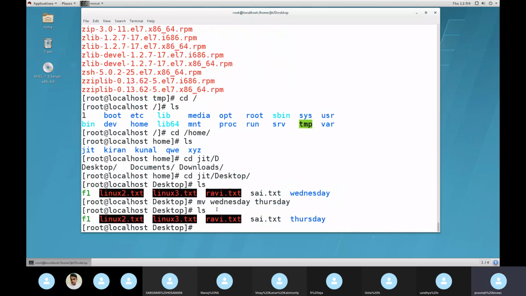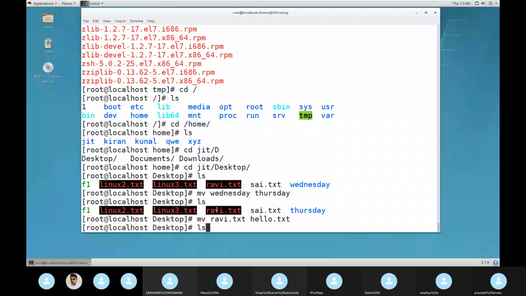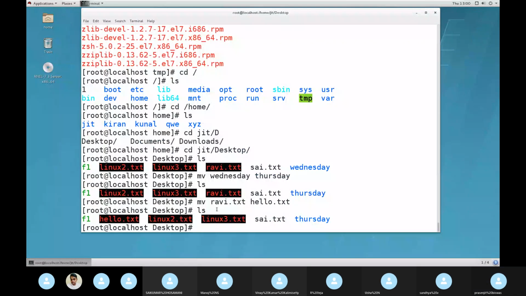The MV command is to rename. This command can also be used to move. If I want to move from one directory to another, I'll show that later, not now. The move command is required only on some occasions. That time I will show. And see. Okay.